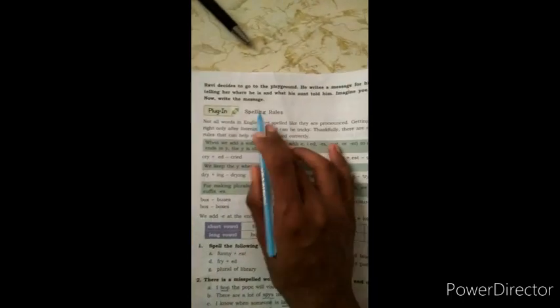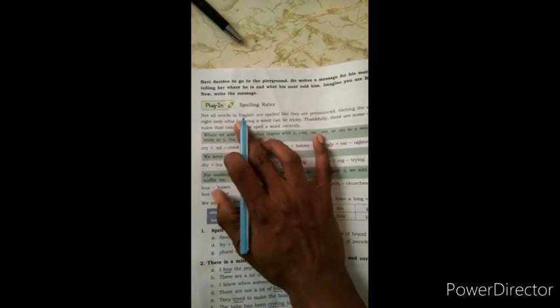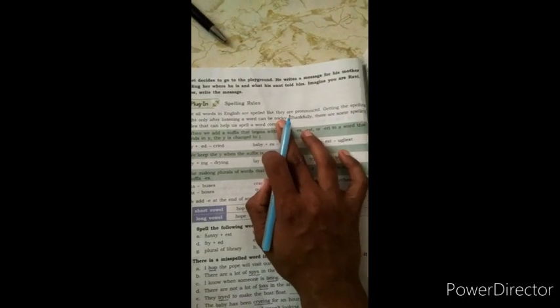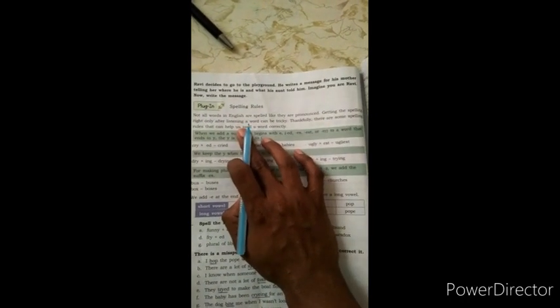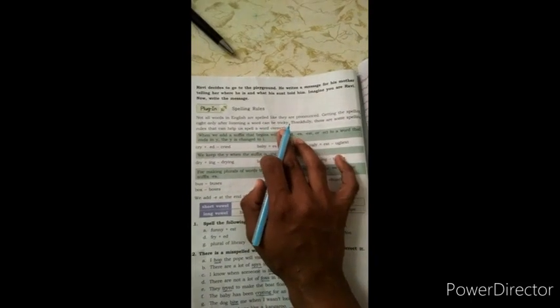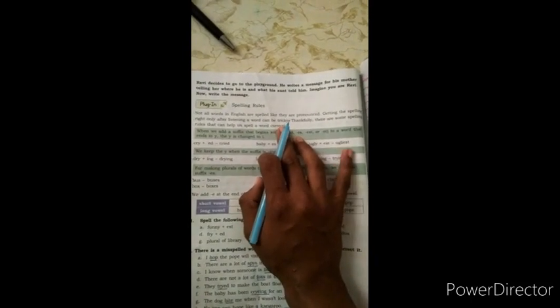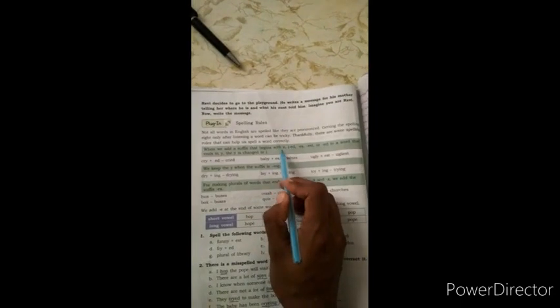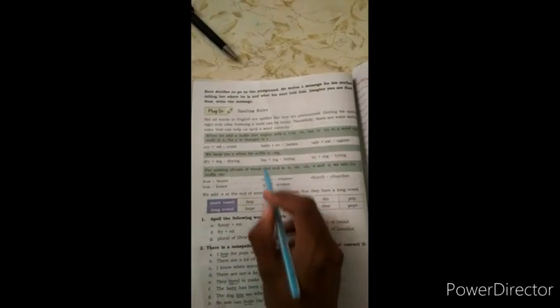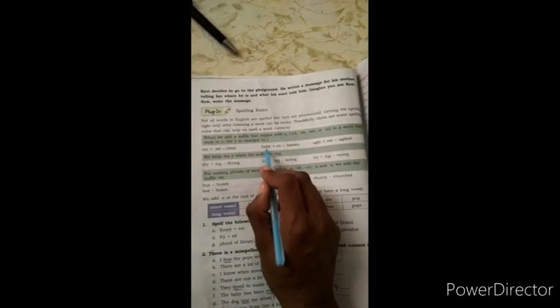On page number 34 of your textbook, spelling rules. Not all words in English are spelled like they are pronounced. Getting the spelling right only after listening to a word can be tricky. Thankfully, there are some spelling rules that can help us spell a word correctly. Here are some rules written in the box. These rules are helpful to know how we can form the spelling by adding a suffix.